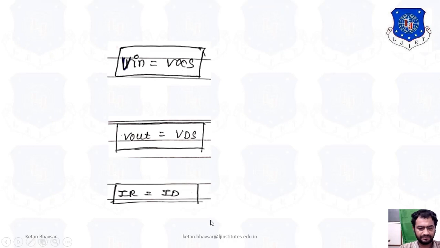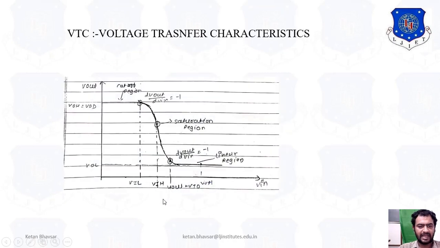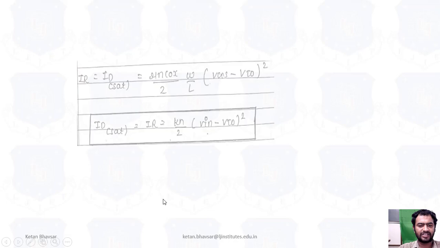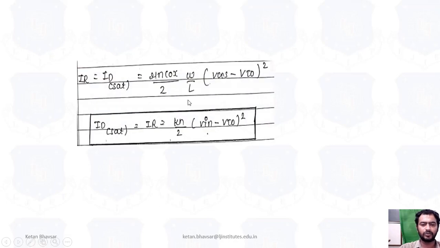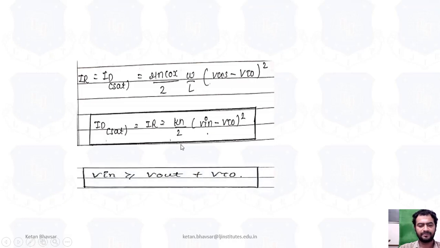Here you can see IR is equal to ID in saturation, which is mu n Cox by 2 W by L (VGS minus VTO) whole square. Now here, instead of VGS we put Vin, and VTO stays as VTO. And mu n Cox W by L we write as Kn. So ID saturation is equal to IR, which is Kn by 2 (Vin minus VTO) whole square.